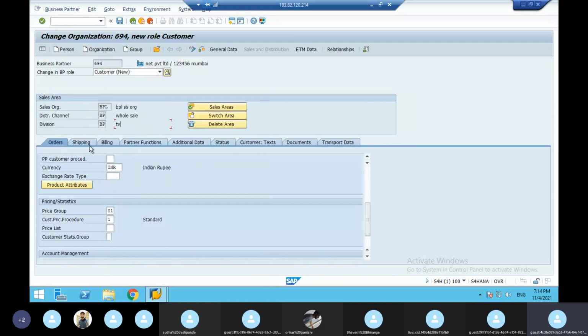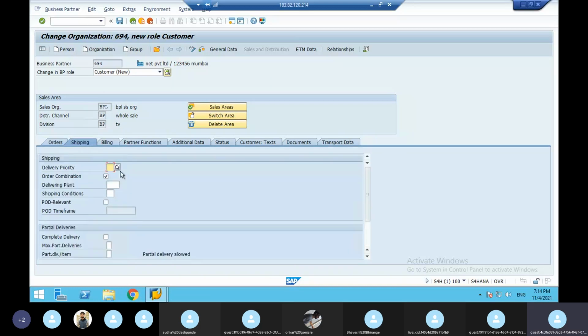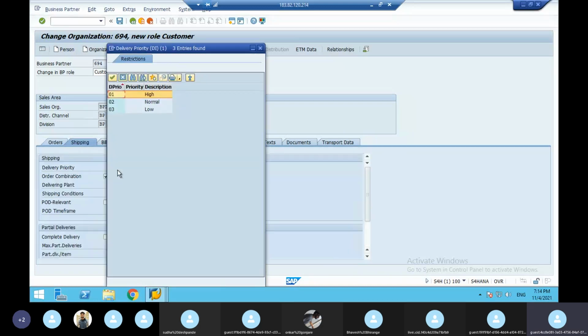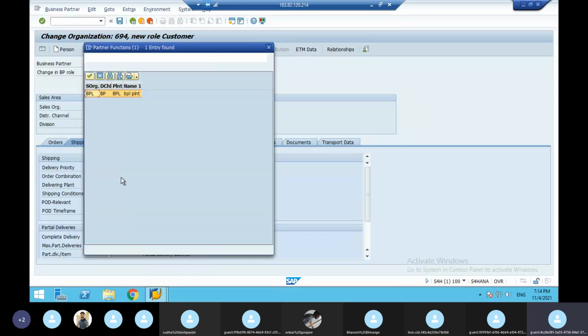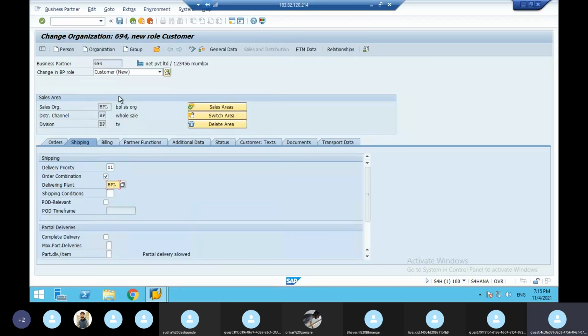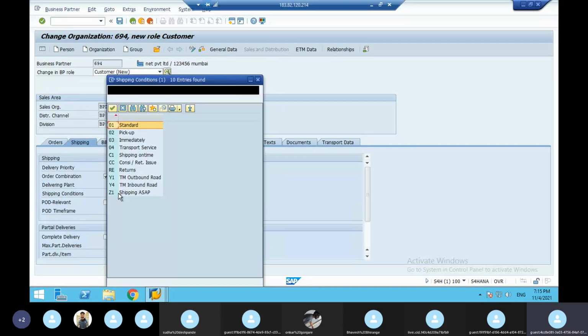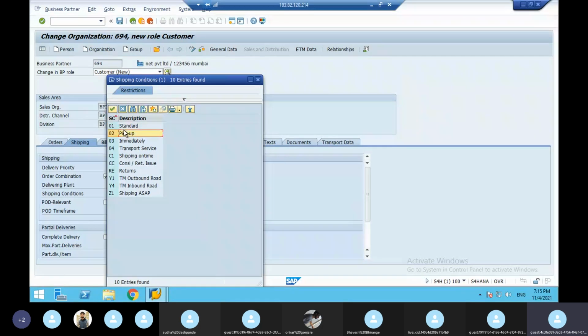Next, shipping. In the shipping, you have to give the delivery priority. If the customer is telling you, I want material within 2, 3 days, then high priority. So that is why you are maintaining shipping data. And from which plant the material is going to be delivered to the customer place. My plant is BPL. See, BPL sales organization, BPL distribution channel will be assigned to the BPL plant. That is why it is called delivering plant. That I showed you yesterday. And shipping condition. Shipping condition means when the material is ready for shipping, how you are going to ship. That is as per the company standard we are going to ship.